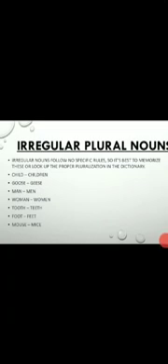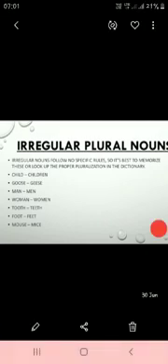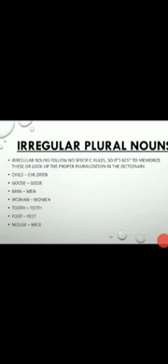For example, child, children, goose, geese, man, men, woman, women, tooth, teeth, foot, feet, mouse, mice. There are no such rules for irregular plural nouns. So you should learn it, children.